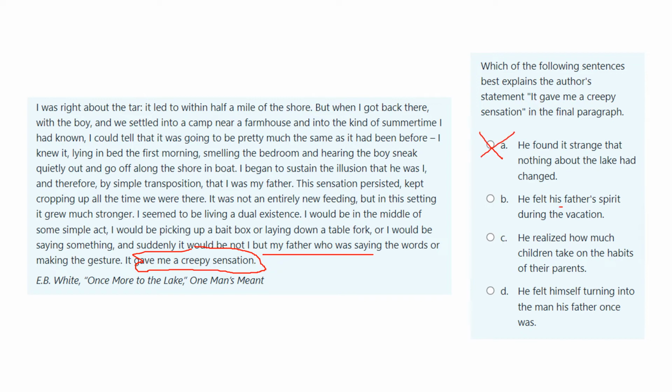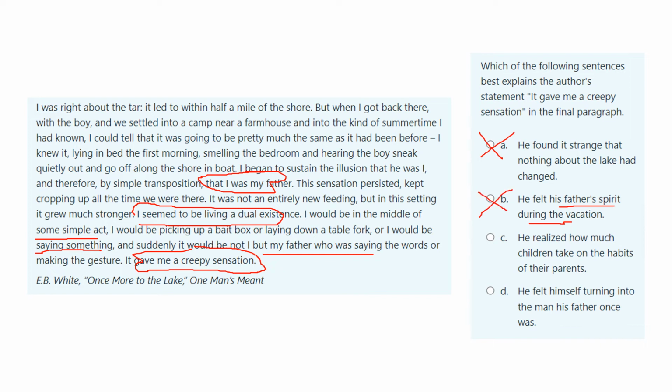B. He felt his father's spirit during the vacation, but he's not saying he has a connection with his father. He's saying that he said or he did the same things. I was my father. Okay. And then later it says, I seem to be living a dual existence. I was doing a simple act, or I would be saying something, and suddenly it was not I, but my father who was saying or doing those things. So he is starting to behave like his father. It's not that he has a special connection to his father's spirit. So it's not answer B.